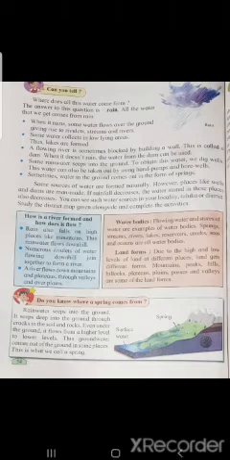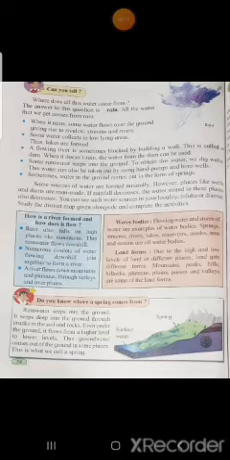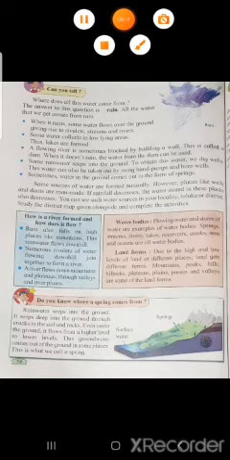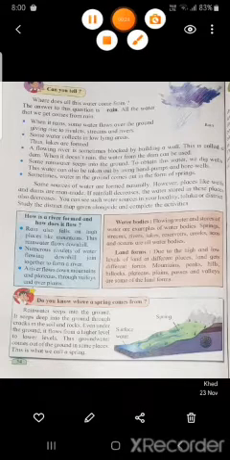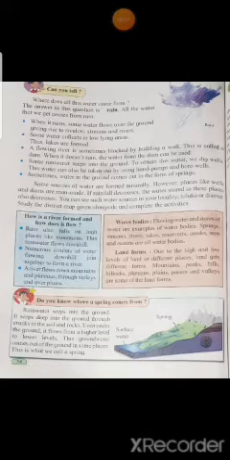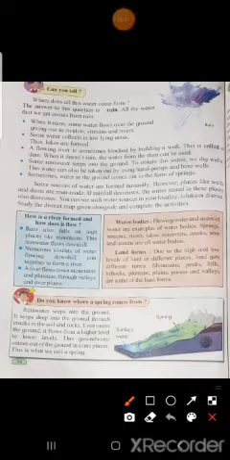Now see the next one. How is a river formed and how does it flow? So how is a river formed? Means formation of a river we will see here. Rain also falls on high places like mountains. This rainwater flows downhill. Numerous rivulets of water flowing downhill join together to form a river. A river flows down mountains and plateaus, through valleys and over plains.